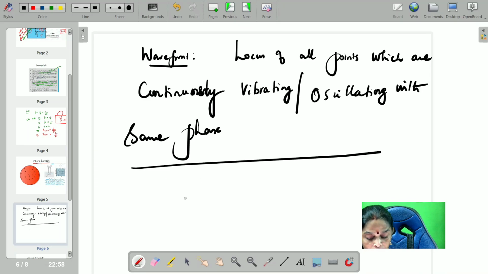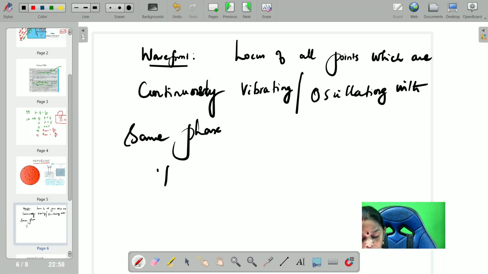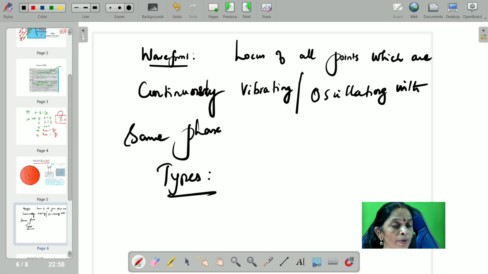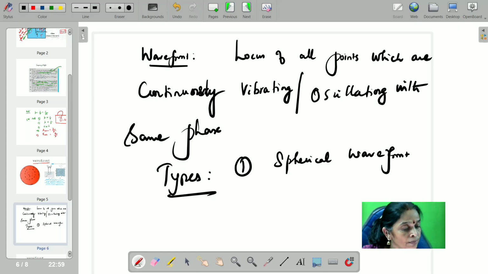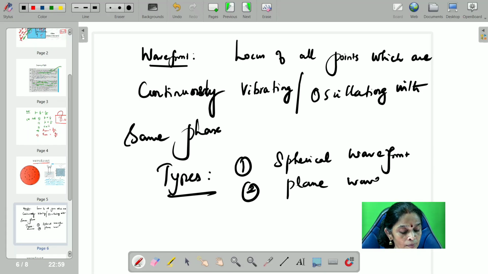What are the different types of wavefront? So now, types of wavefront. Number one, spherical wavefront. Number two, plane wavefront. And number three, cylindrical wavefront.